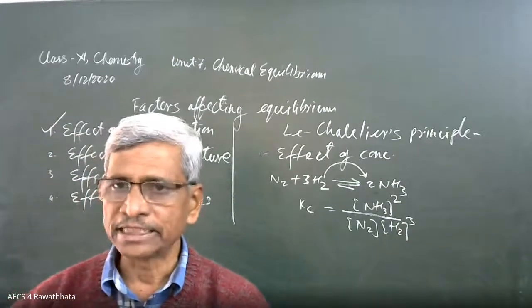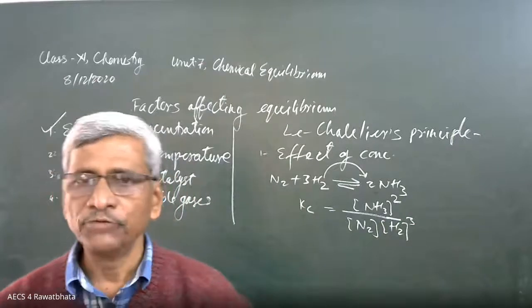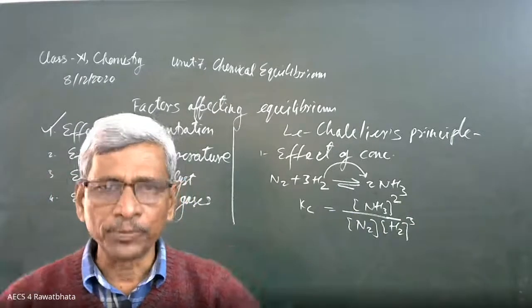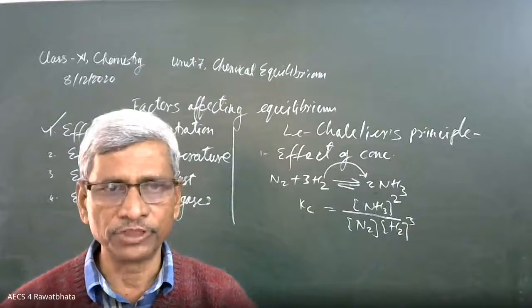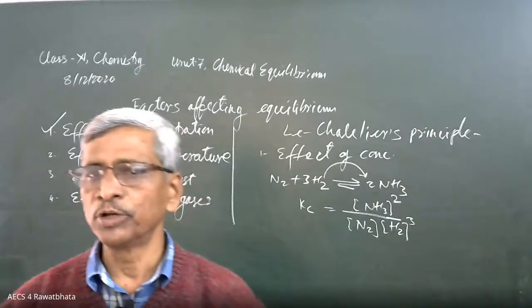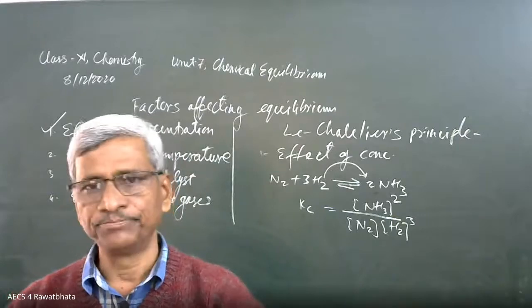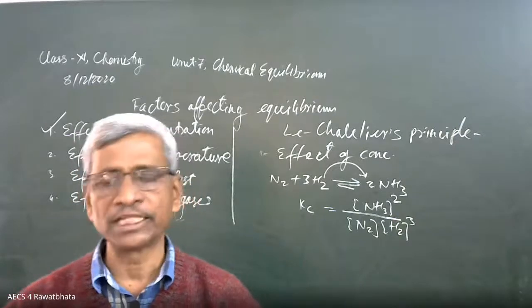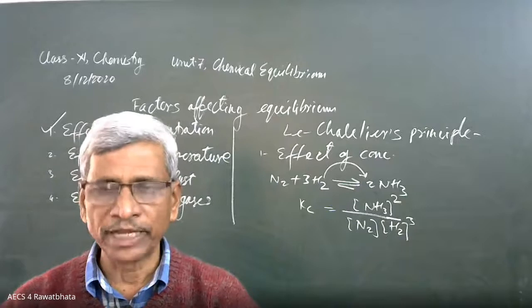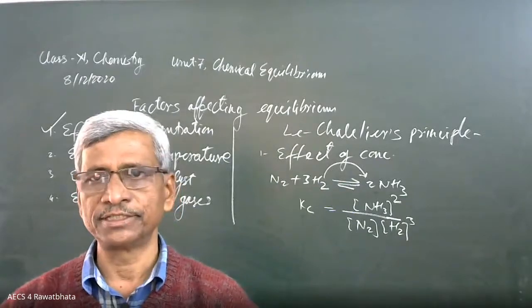That's why in industry, when we are going to prepare ammonia, we take care of the proper concentration of nitrogen and hydrogen, so that we can get more ammonia. And ammonia is being removed from the system by cooling it, by liquefying it. So it is going to help a lot in industries.